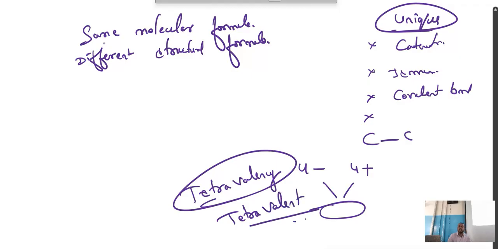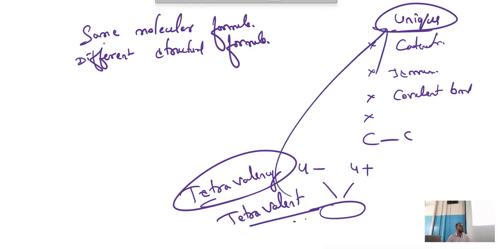Carbon is tetravalent in nature. Why is carbon tetravalent in nature? Carbon neither donates nor accepts, but it will share its 4 electrons with the neighboring atom. So carbon is said to be tetravalent. So carbon is unique in nature.